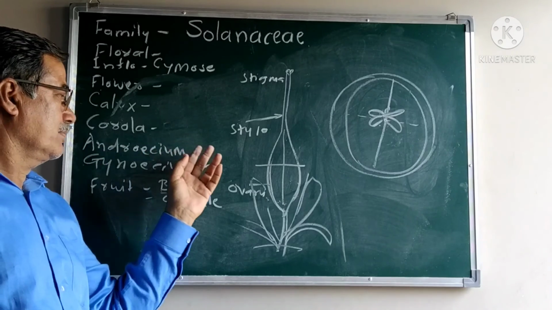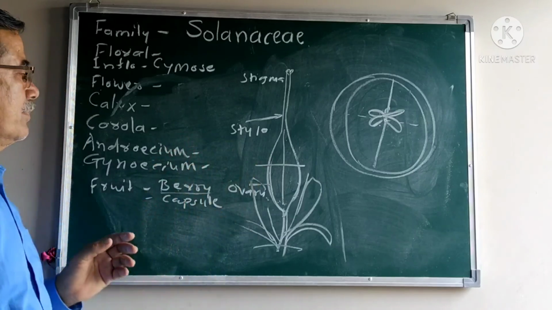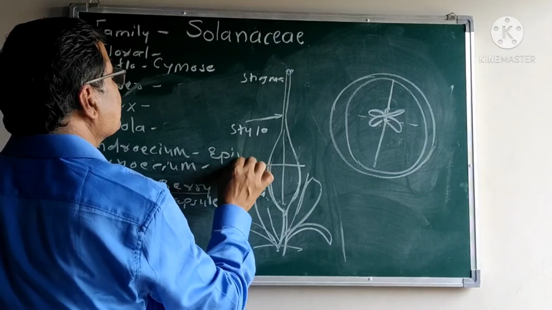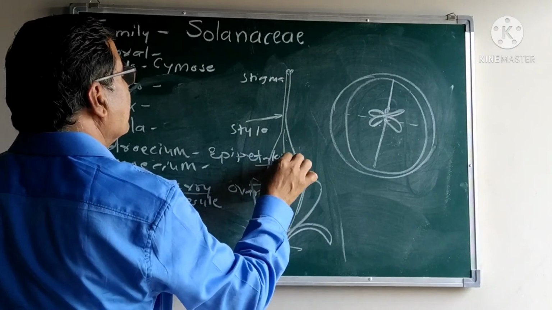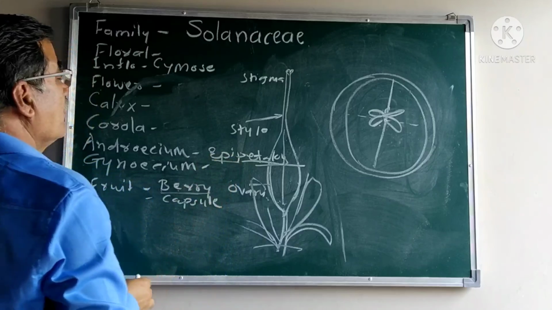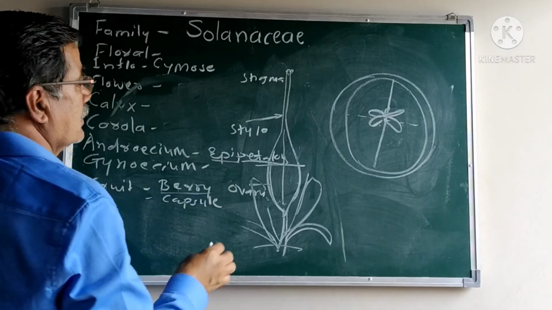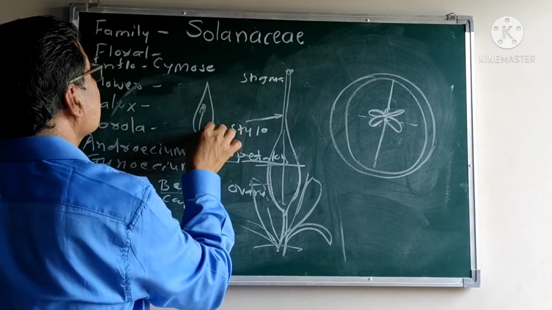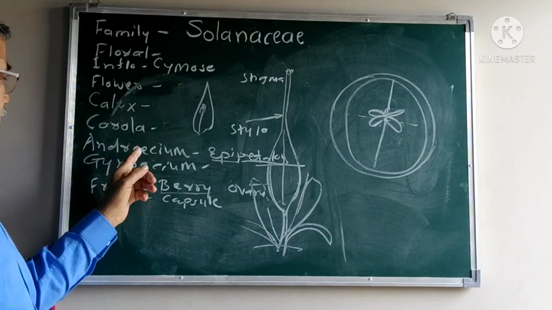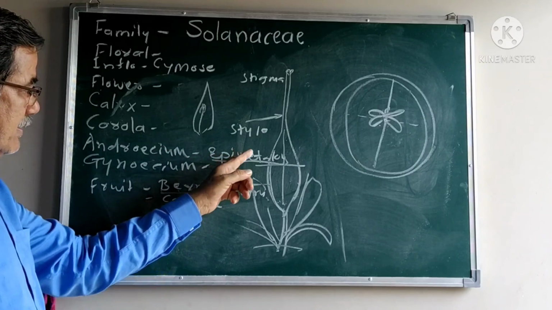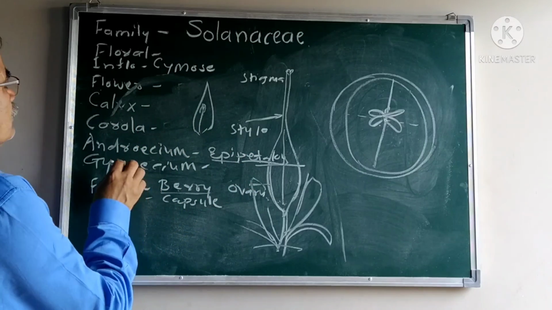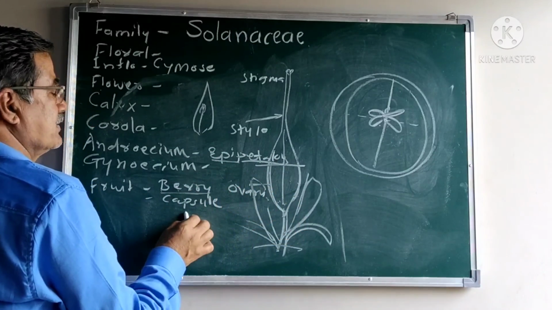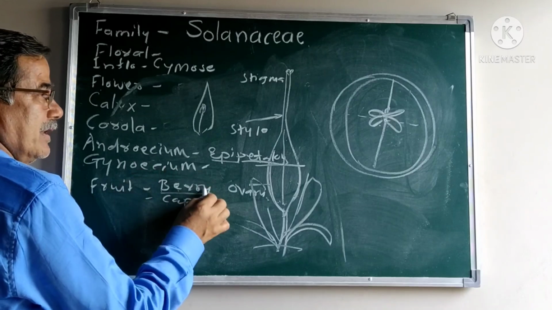Androecium: stamens 5, basifixed; in some plants the androecium is epipetalous. Epi means above, that is, the stamens are inserted on the petals. Stamens 5, basifixed, epipetalous. Gynoecium: bicarpellary, syncarpous, superior ovary with axial placentation, and the fruit is a berry or capsule.